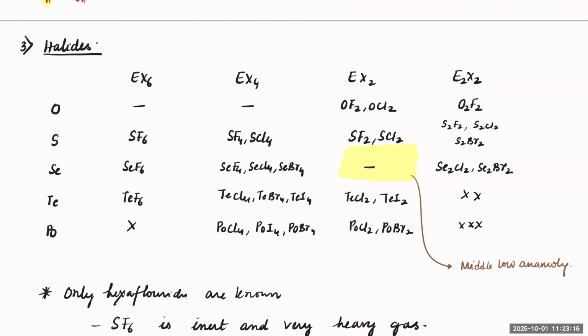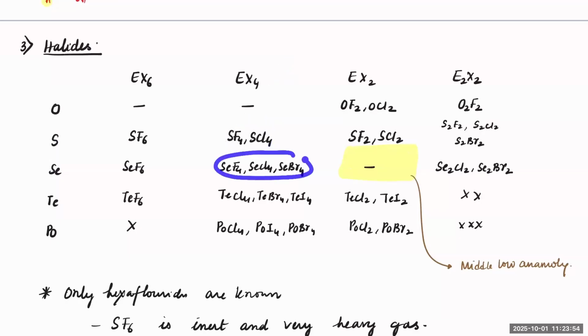Now, if you notice, if you compare the halides of oxygen, sulfur, selenium, tellurium, and polonium, with fluorine, only sulfur, selenium, and tellurium can form hexafluorides. Clear? And when it comes to tetrahalides, it will be SF4, SCl4. This is with X4.